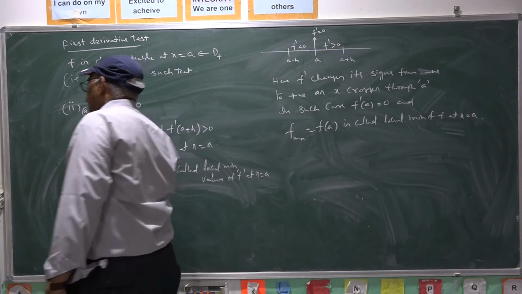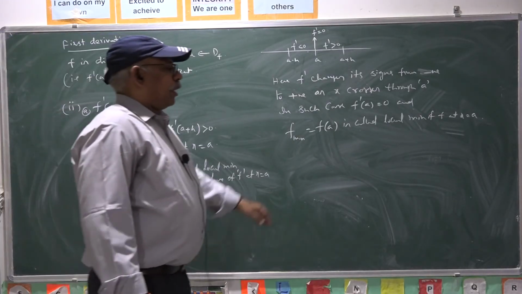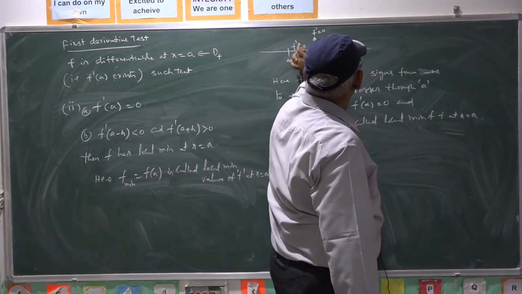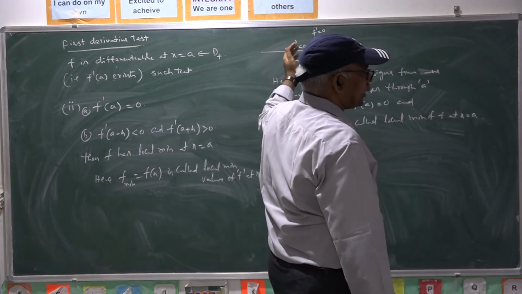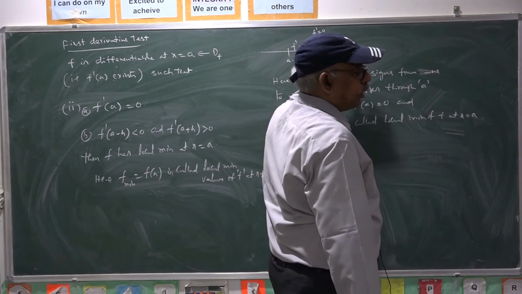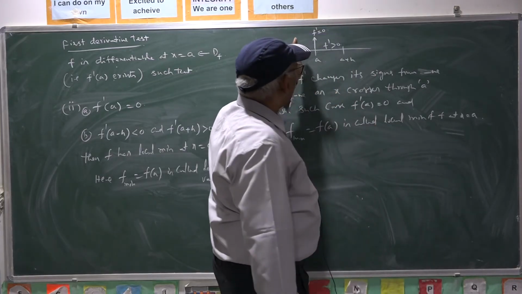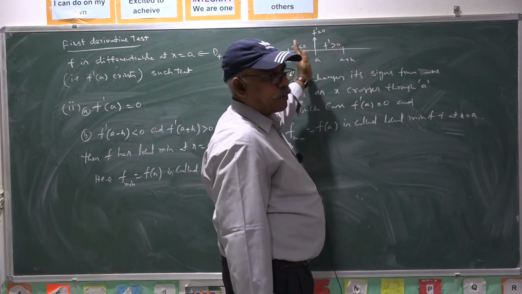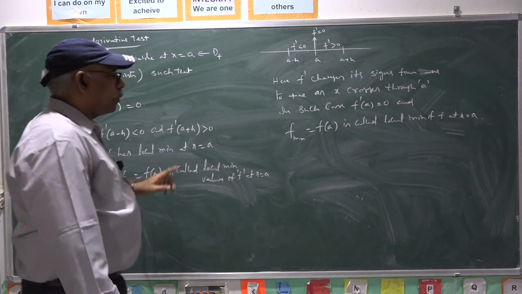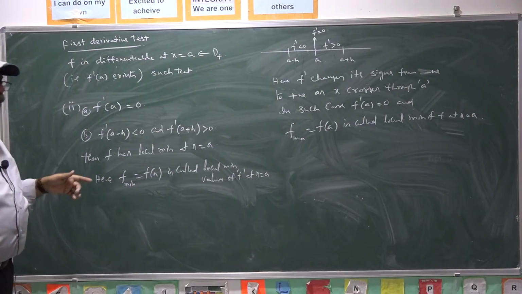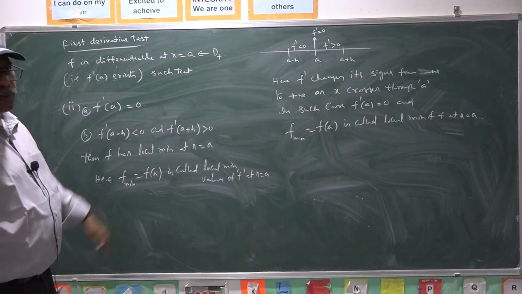So by the sign of the first derivative, in a small interval constructed around a, a neighborhood of a, if the derivative changes its sign from negative to positive as x passes through a, then f of a is a local minimum. If it changes its sign from positive to negative, f of a is called a local maximum. So the local minimum and local maximum may be obtained through this definition by using only the first derivative of the function.